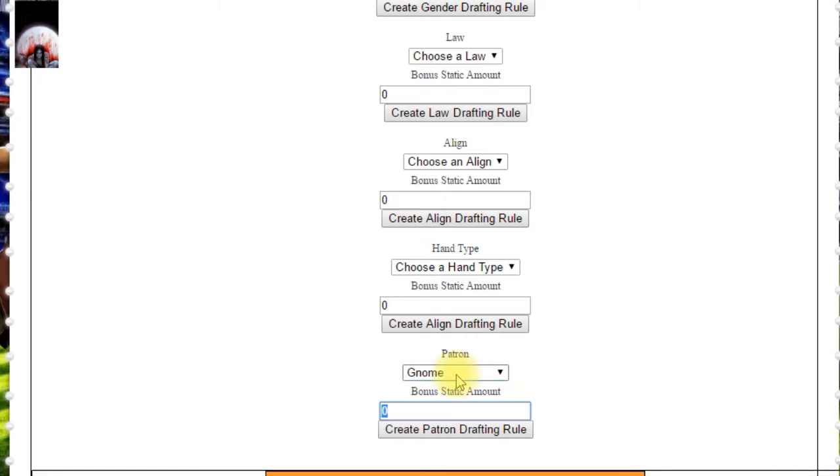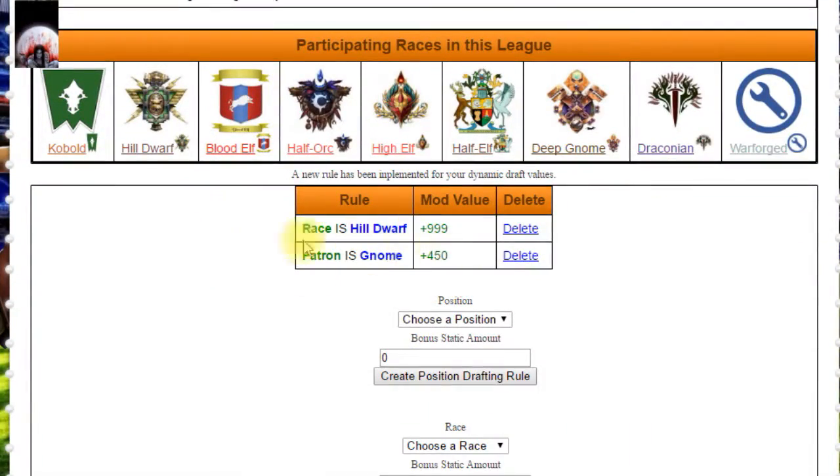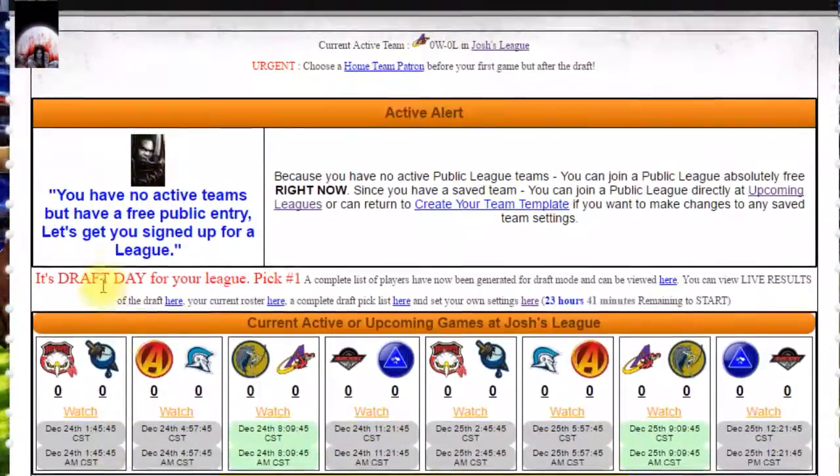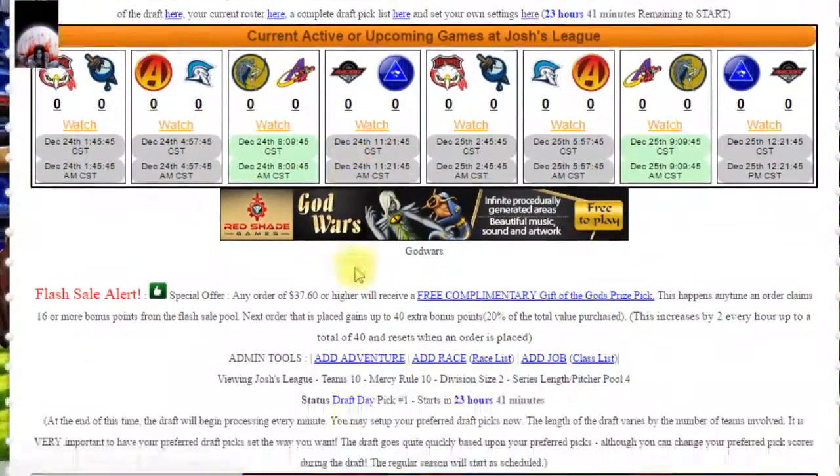So as you can see in this example, we set HILL DWARF to plus 999 points and GNOME to plus 450 points. The reason we did GNOME at 450 is we don't want non-HILL DWARFs to also be equal to HILL DWARFs if we had 999.